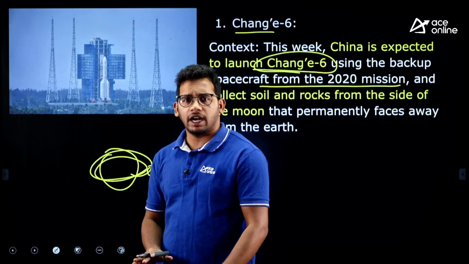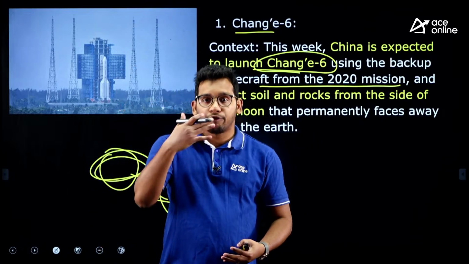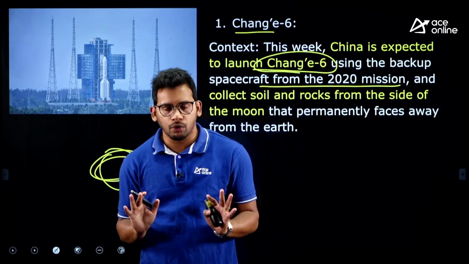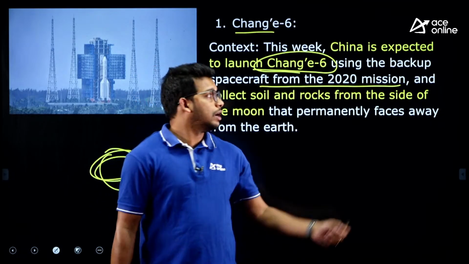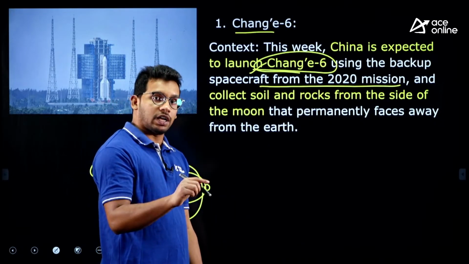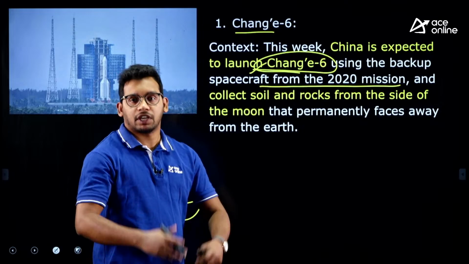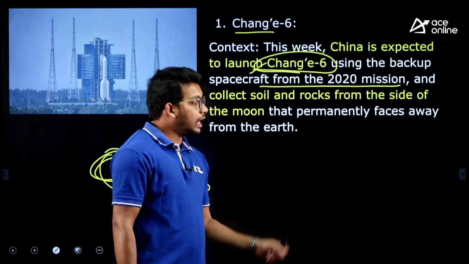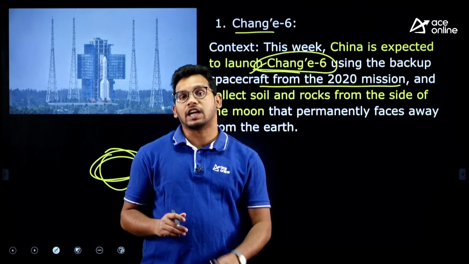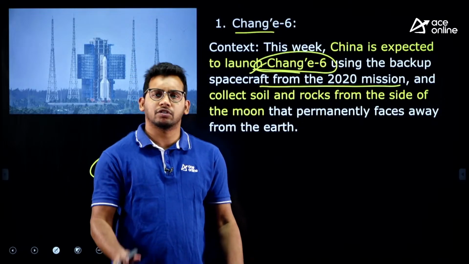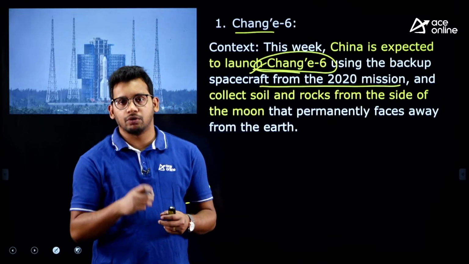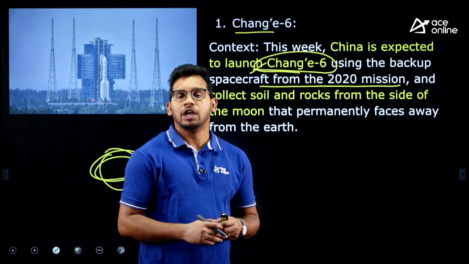Now, most of the satellites are launched towards the face which we can see, right. The satellites were not able to land on the back side of the moon because of various critical conditions, but this is going to be the first satellite of China which is going to be launched to the far side of the moon, which we cannot see from earth. And here there is one more issue that you need to understand, it is very difficult to communicate with a satellite which is on the far side of the moon, because of lack of direct line of sight, you cannot send the signals properly. So, it is difficult.